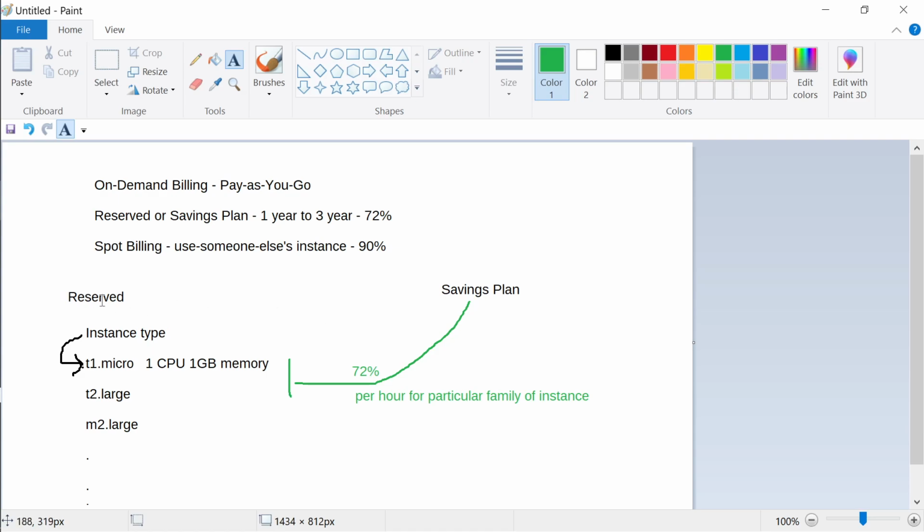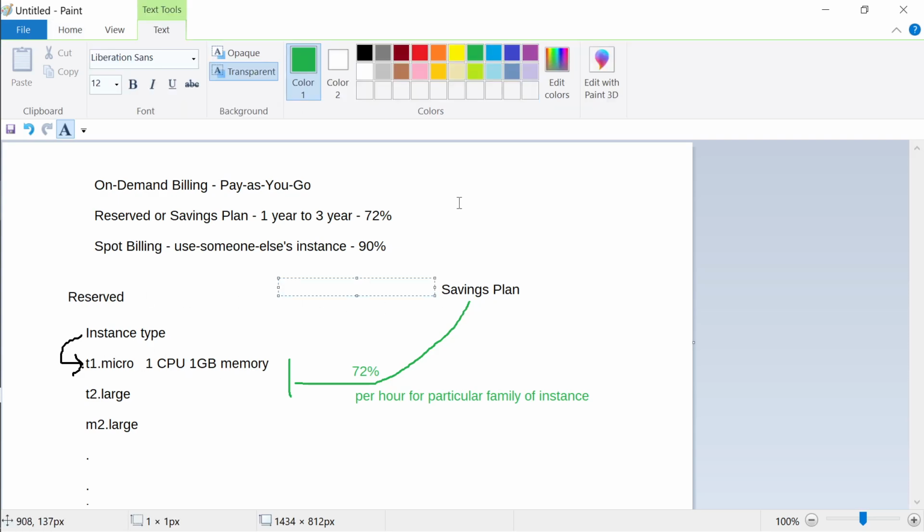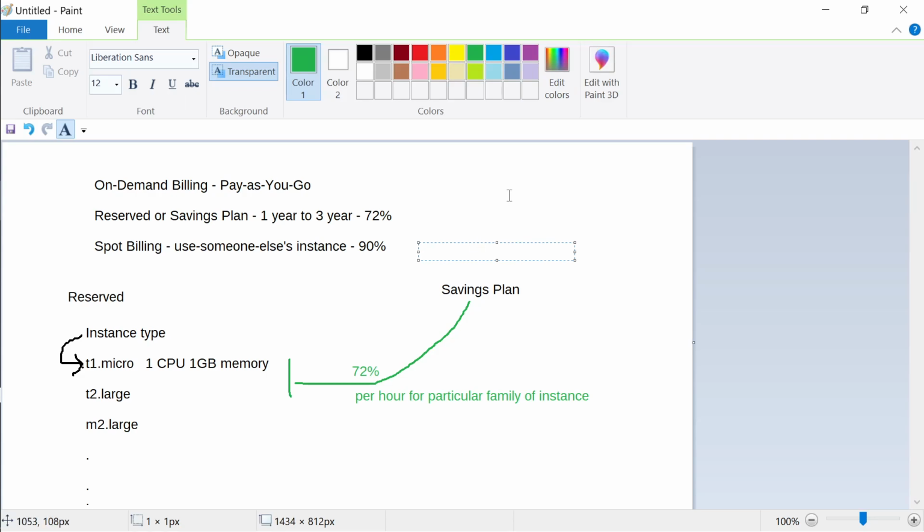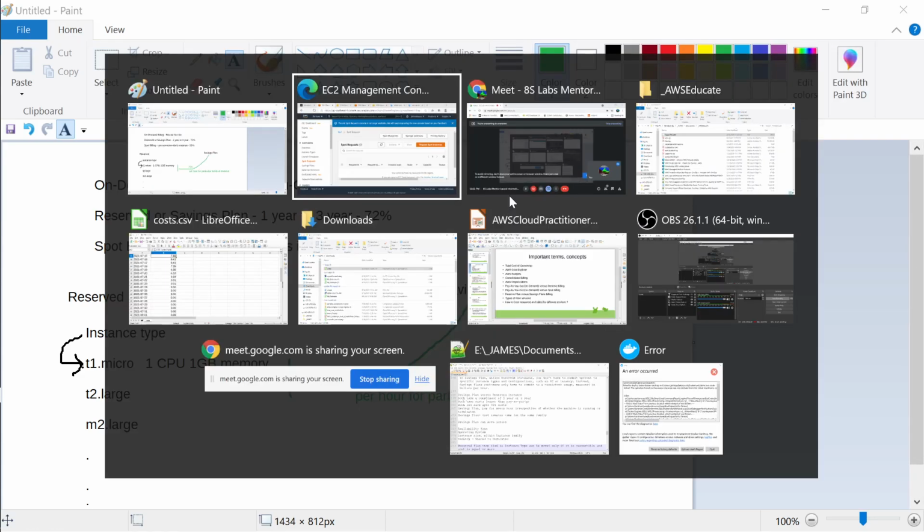But if you're very sure that this is the type of web server we're using, we're not going to change for the entire year, then you can probably go for the reserved one. So both of them give you up to 72% discount, and spot billing gives you 90% discount. So I hope you all have understood this part.